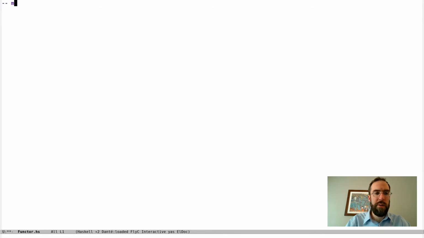So we know about the standard map function in Haskell, right? That says if you give it a function from A's to B's, and then a list of A, you can turn it into a list of B by applying that function to every item in the list. And we also wrote versions of this for other types.